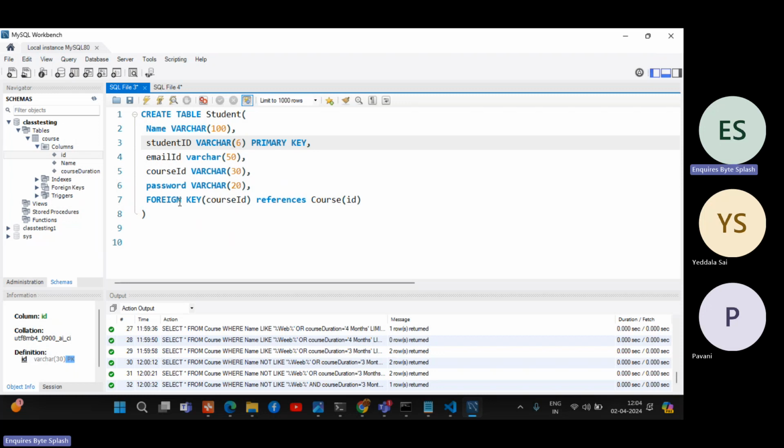So that whenever you are assigned to that particular course, that reference you can load with your dashboard. I need to load the courses to you, which are already assigned. Those assignments I can add like this. If I am adding course ID here, then the course table should have it. If you don't have that course ID, then you cannot add it here. That is the reference. Without a course, how can I add a course to you? Angular, React and testing are the courses which we are providing. If I am not providing that course, I cannot add it to you. That is the importance of foreign key.